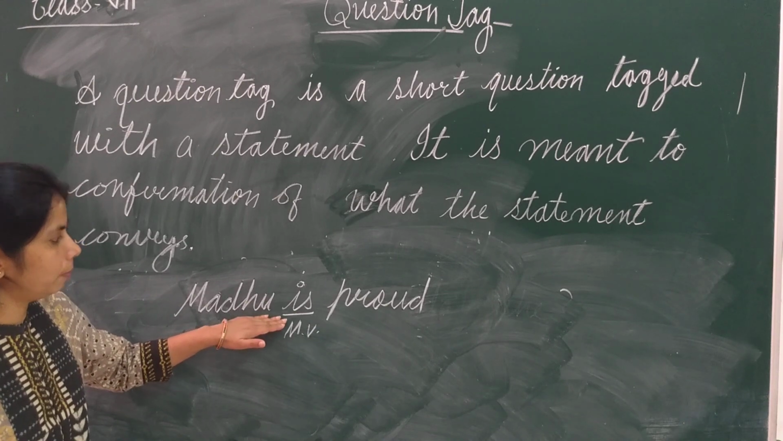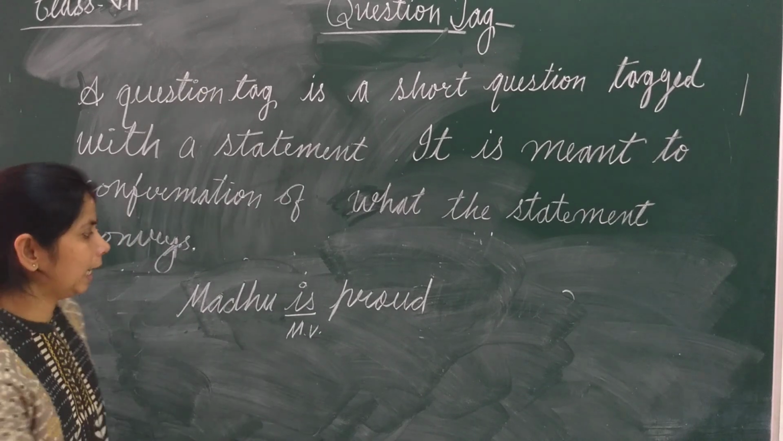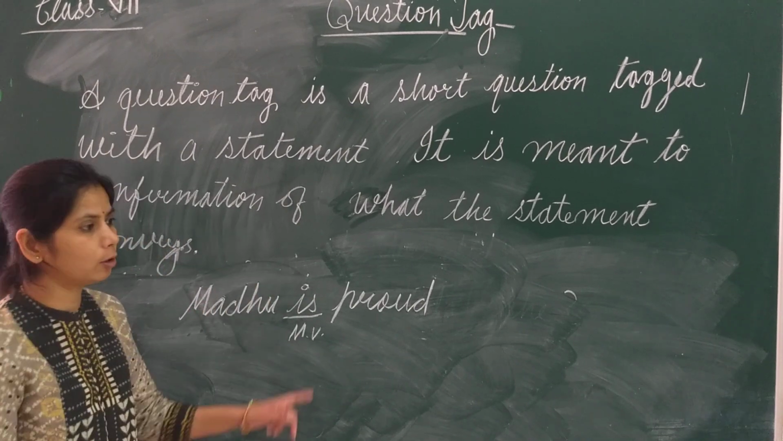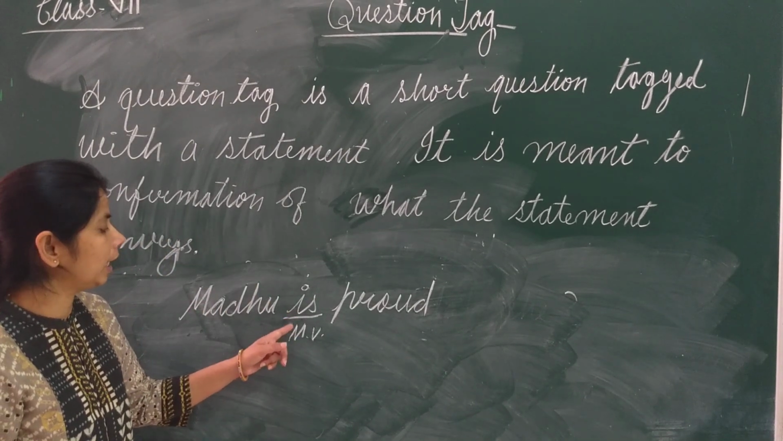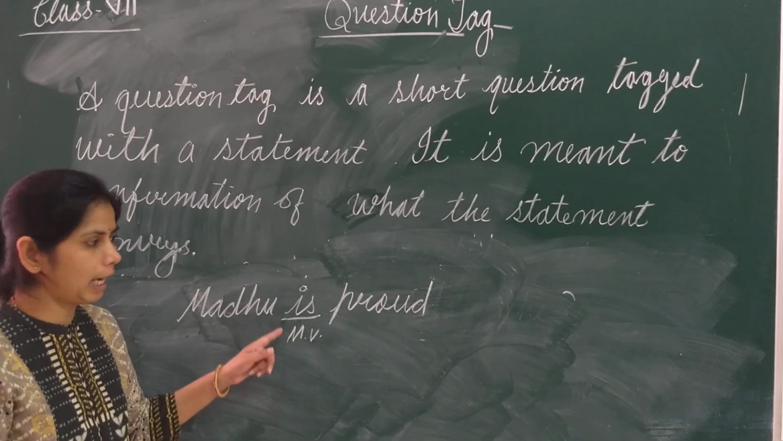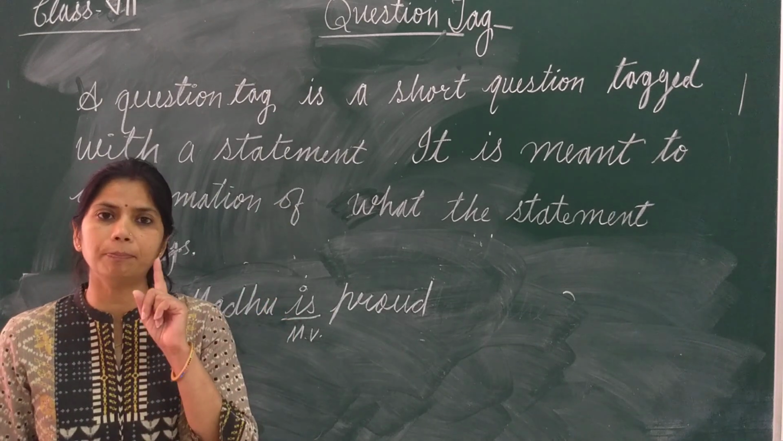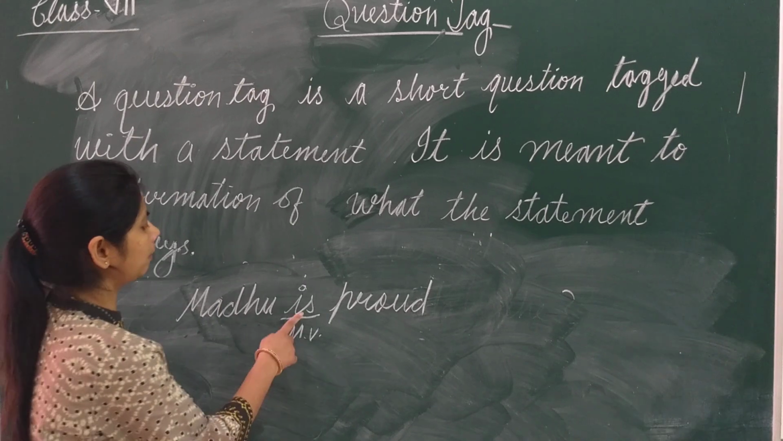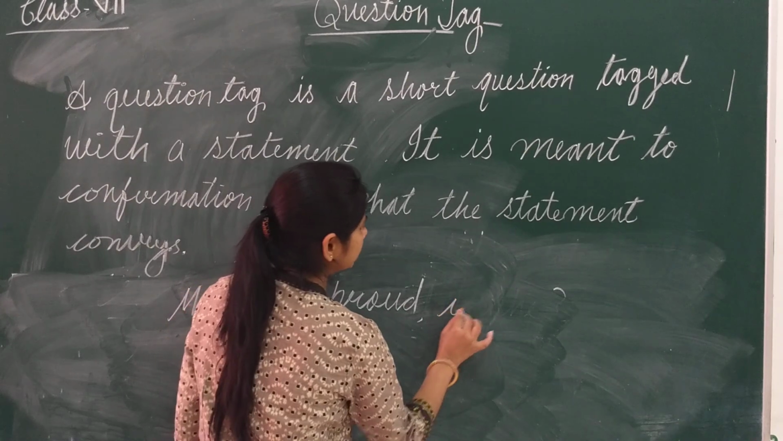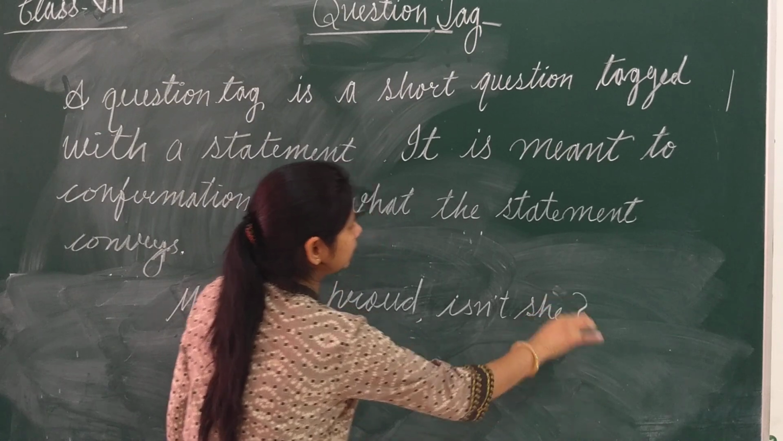If there is a main verb and that is a form of be, then we will use not with that main verb, because this is primary auxiliary verb. Because this is primary auxiliary verb, so we can use not with it. Although it functions as a main verb here, it is the form of be, and be is a primary auxiliary verb, so we can repeat this same verb here to form question tag. Madhu is proud, isn't she? Isn't she? So this is the different case.